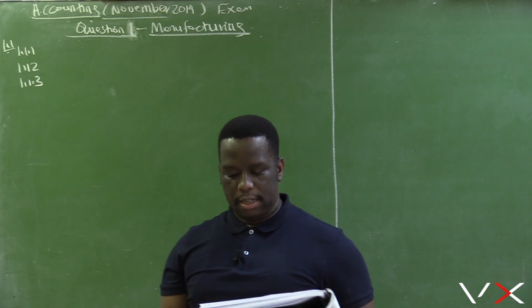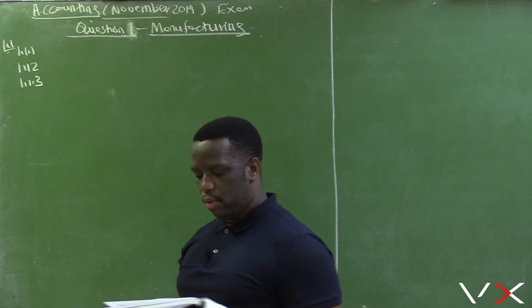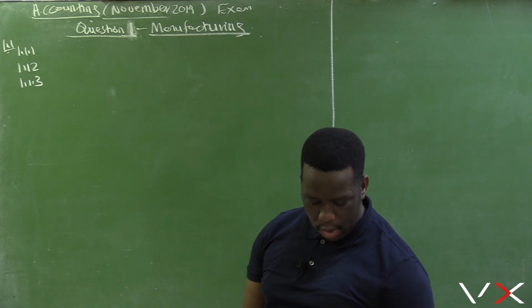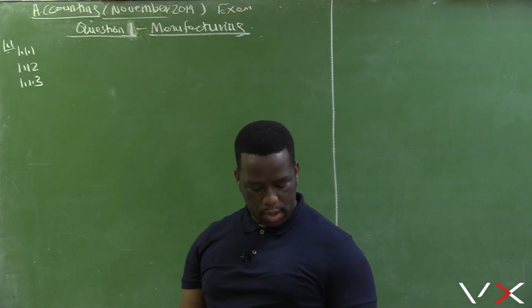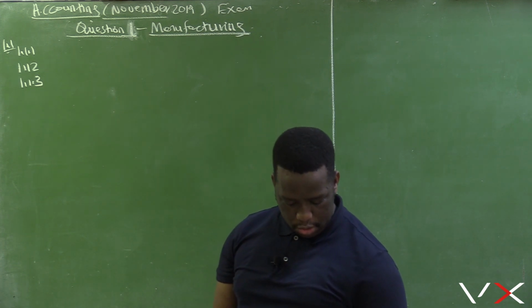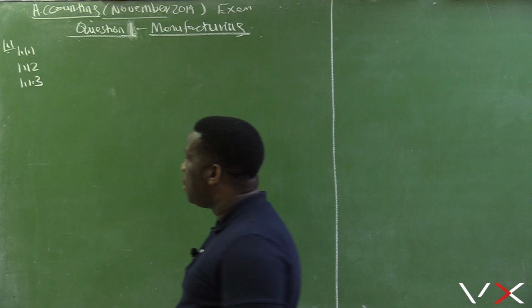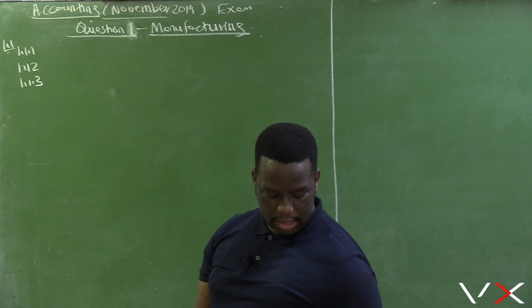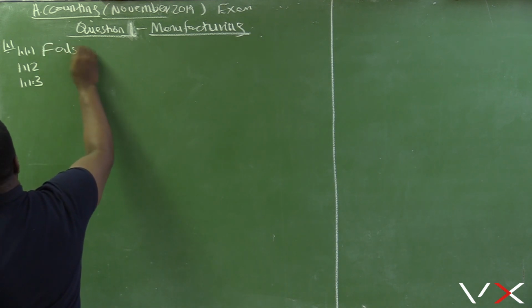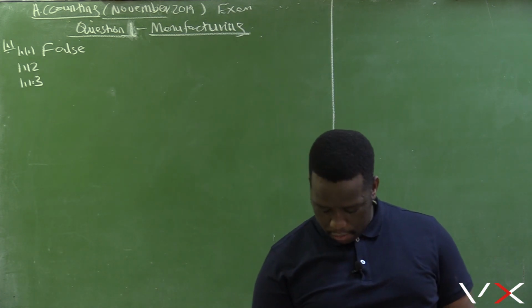So wages of factory cleaners. Remember, when we are talking about the direct labor cost, we are referring to the amount of money that is paid to the workers who are actually doing the production, who are involved in the production process. The factory cleaners are not directly involved in the production of goods, and therefore they are not regarded as direct labor. They are regarded as indirect labor. So this statement, which says wages of factory cleaners is a direct labor cost, is false. Wages of factory cleaners is an indirect labor cost. They are not directly involved in the production of goods and services.